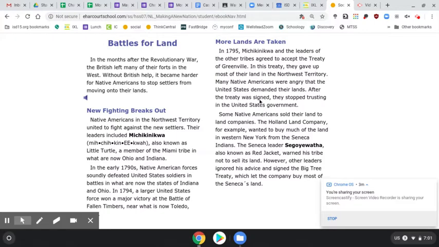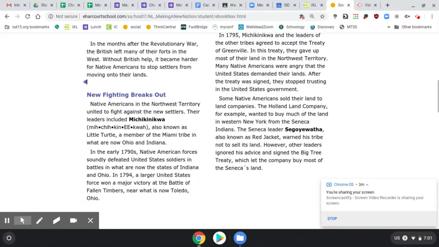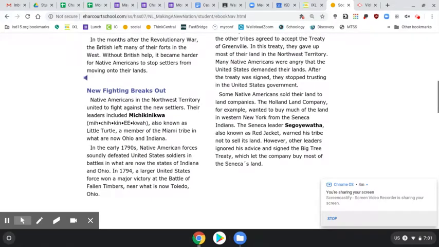Their trust was lost. Some Native Americans sold their land to land companies. The Holland Land Company, for example, wanted to buy much of the land in western New York from the Seneca Indians. The Seneca leader Sacoyawath, also known as Red Jacket, warned his tribe not to sell its land. However, other leaders ignored his advice and signed the Big Tree Treaty, which let the company buy most of the Seneca's land.